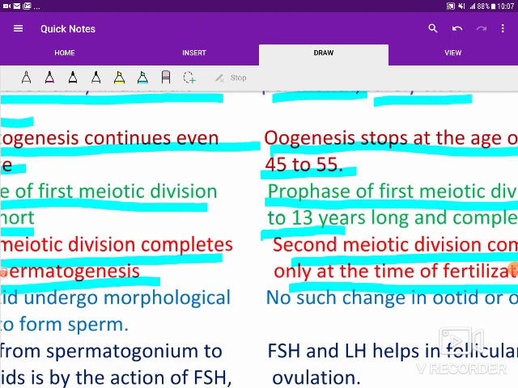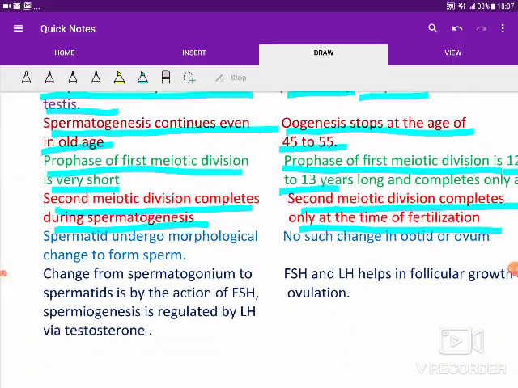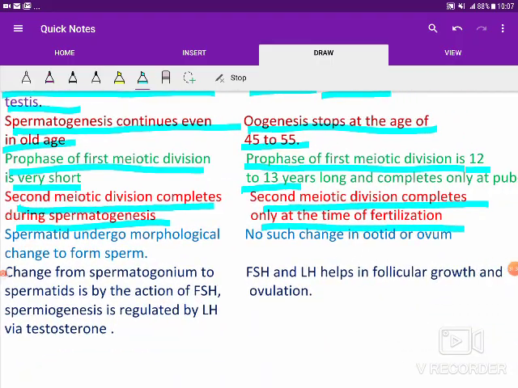Okay, and next, the spermatid further undergoes morphological change to form the sperm, which is called spermiogenesis, but there is no such change in the ootid or in the ovum. Then in case of spermatogenesis, the hormones which regulate are FSH and LH via testosterone.